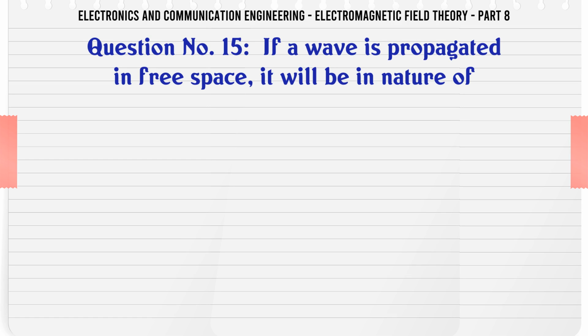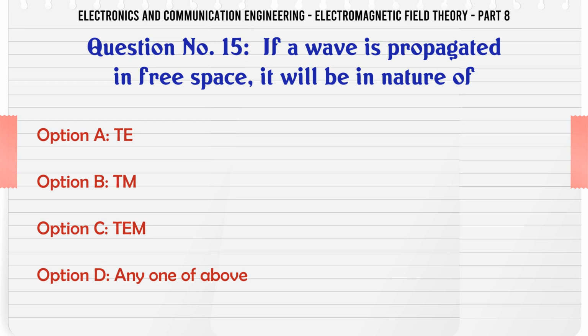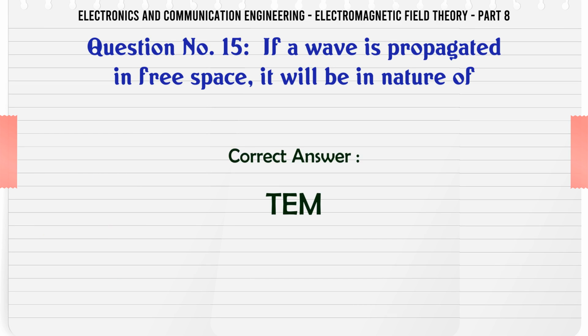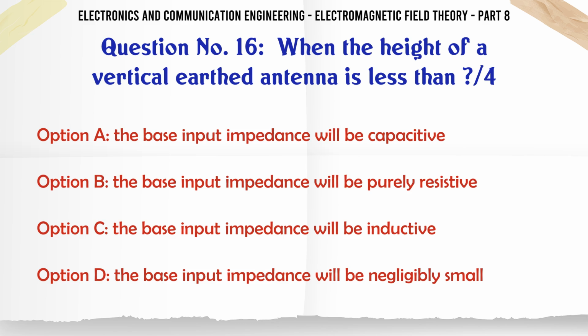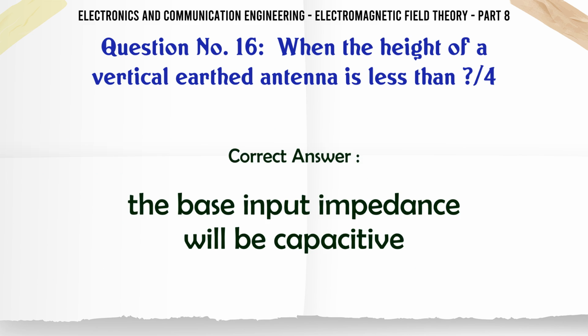If a wave is propagated in free space, it will be in nature of A. TE, B. TM, C. TEM, D. any one of above. The correct answer is TEM. When the height of a vertical earthed antenna is less than a quarter wavelength, A. the base input impedance will be capacitive, B. the base input impedance will be purely resistive, C. the base input impedance will be inductive, D. the base input impedance will be negligibly small. The correct answer is the base input impedance will be capacitive.